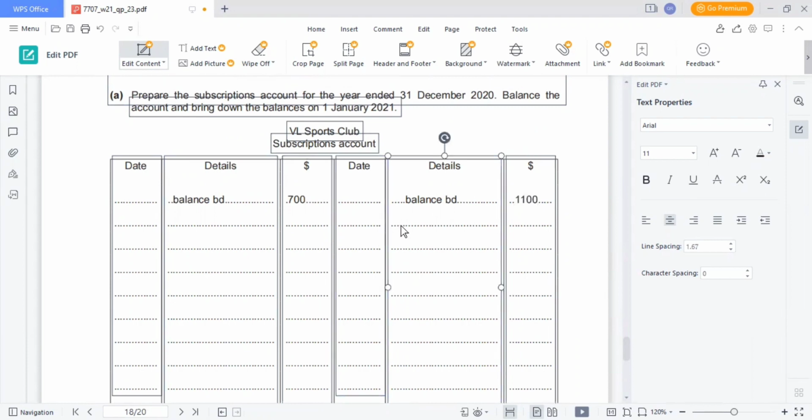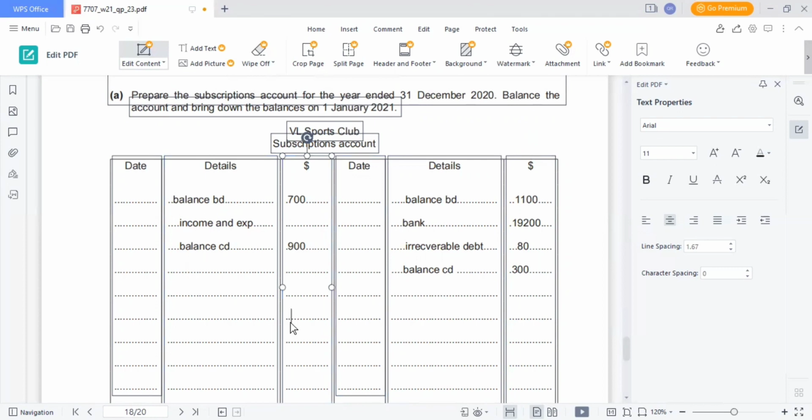Then we have bank of 19200, that was subscription received. Then we have irrecoverable debt of 80. Then we have income and expenditure and balance CD of prepaid, that is 900. Balance CD of arrears is 300.